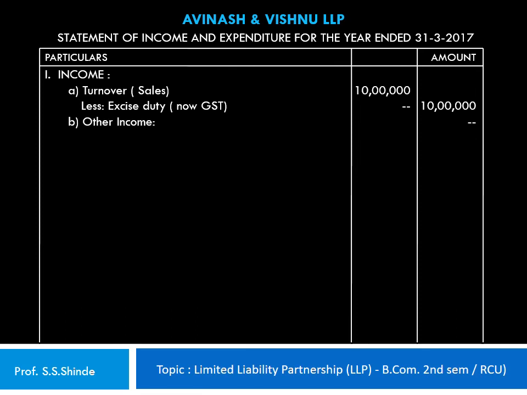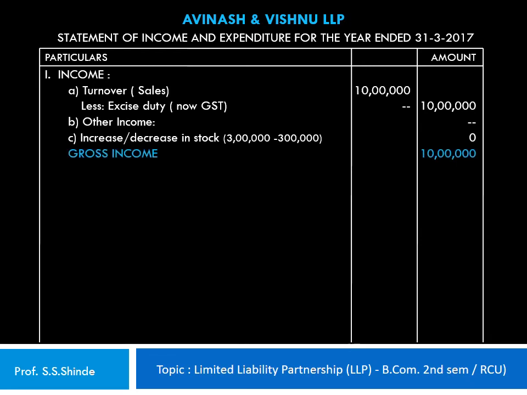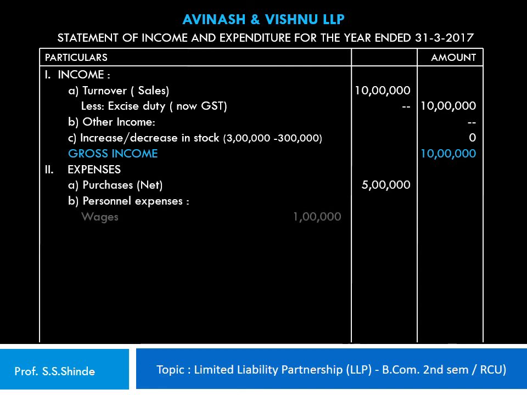The other income is nil in this particular case, and as the opening stock is 3 lakh and the closing stock is also valued at rupees 3 lakh, there is no increase or decrease in closing stock, so it's shown as nil. So the total gross income works out to rupees 10 lakh. The next part is the expenses shown under different heads. Purchases net rupees 5 lakhs in the inner column. Personnel expenses, under that wages rupees 1 lakh, add outstanding 50,000, salaries rupees 1 lakh.